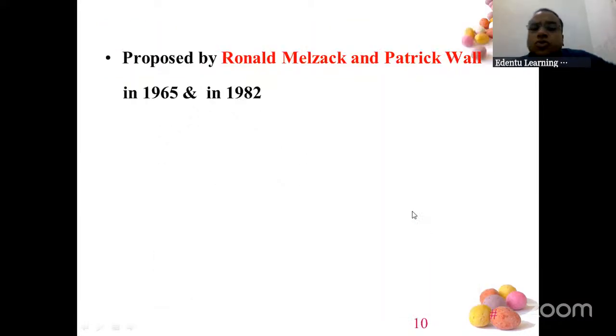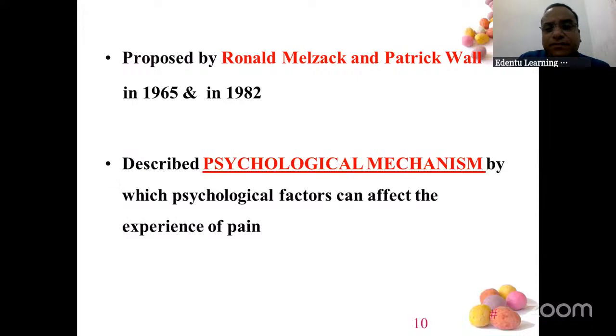So first and foremost, who gave this theory? Gate control theory was given by 2 people. One is Melzack, another one is Wall. Ronald Melzack and Patrick Wall in 1965.